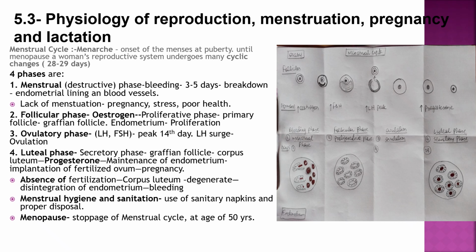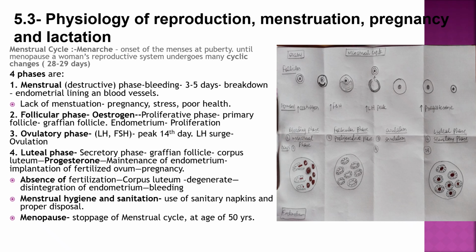Ovulatory phase: it is because of the LH and FSH, present in the middle of the cycle, that is the 14th day, and the LH surge causes ovulation. The luteal phase is the secretory phase. In that, the Graafian follicle forms the corpus luteum, which secretes progesterone, which is required for the maintenance of the endometrium and implantation of the fertilized ovum for the pregnancy. In the absence of fertilization, the corpus luteum degenerates, the endometrium disintegrates, and then the bleeding phase begins.